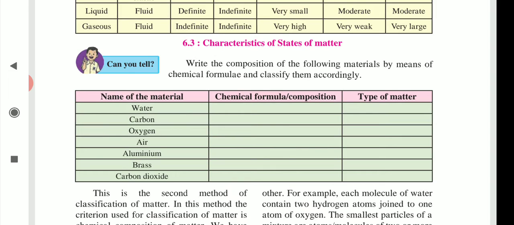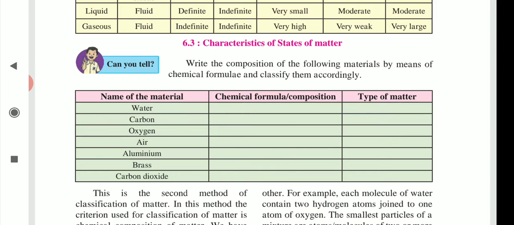Next one is brass, it is a mixture. Means what? It is an alloy, and brass contains atoms of copper and zinc, so it is a mixture. And the last one is carbon dioxide, chemical formula CO2, so it is a compound. So this is the second method of classification of matter.